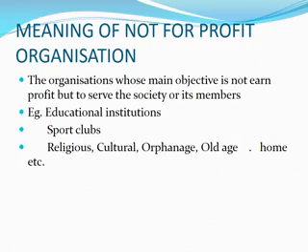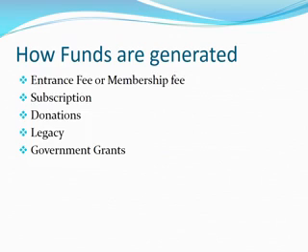This you might have seen in your life. So these organizations have been established not for earning profit. They have the purpose of serving either the society or its members. So this is the meaning, and next we will go to how the funds are generated.